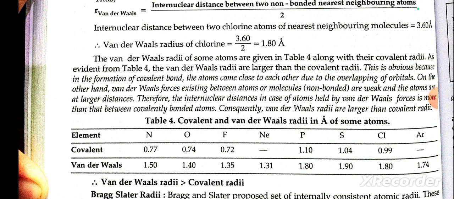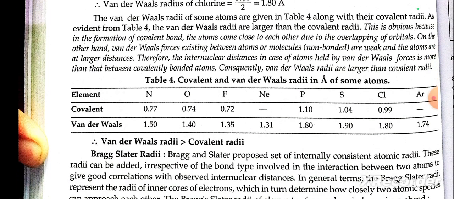On the other hand, van der Waals forces that exist between atoms or molecules are weaker, and act at large distance. Therefore the internuclear distance in the case of atoms held by van der Waals force is more than between covalently bonded atoms. Consequently the van der Waals radii are larger than the covalent radii.